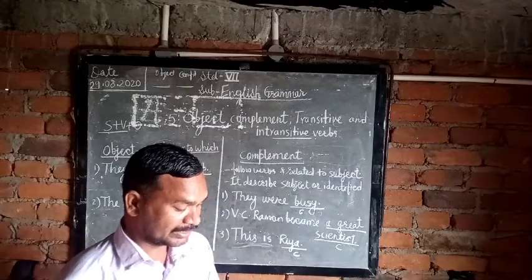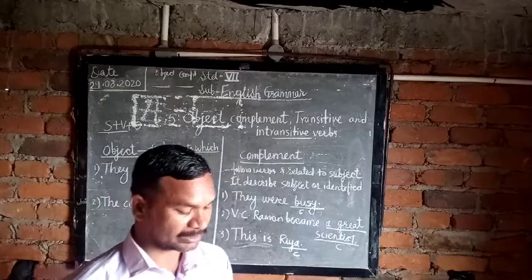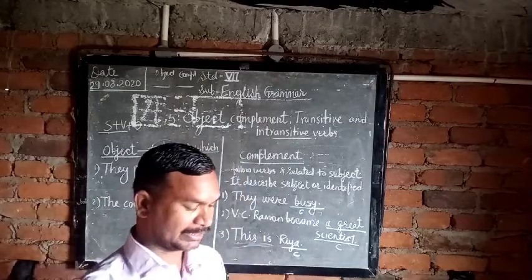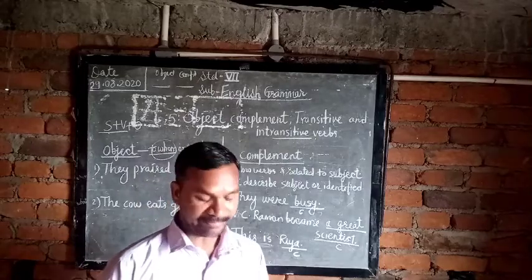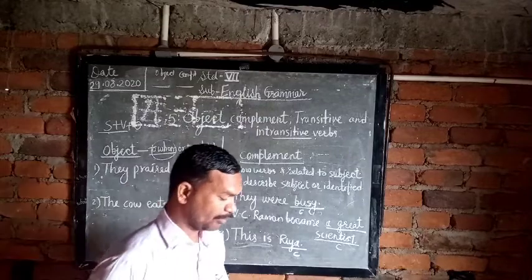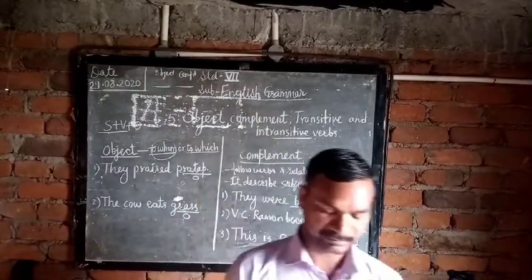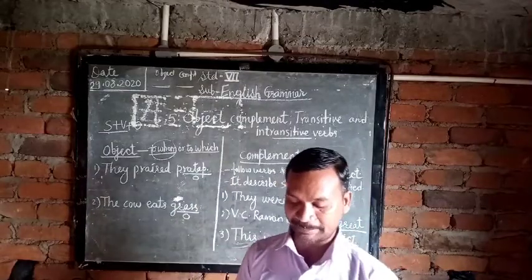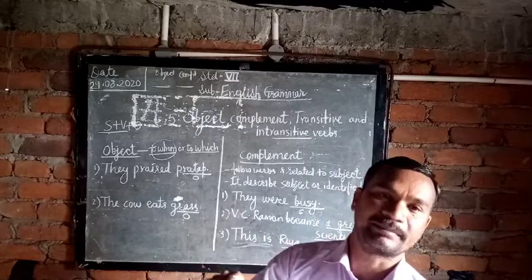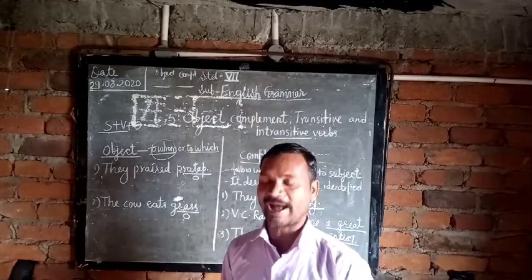Now: She is a clever girl. Girl is the object, underline girl, and clever is the complement. Fourth: He cleans the bike every day. Bike is the object, and every day is the complement. Fifth: The dress looks nice.